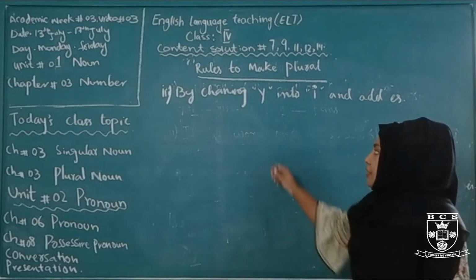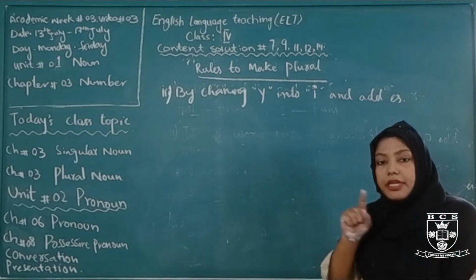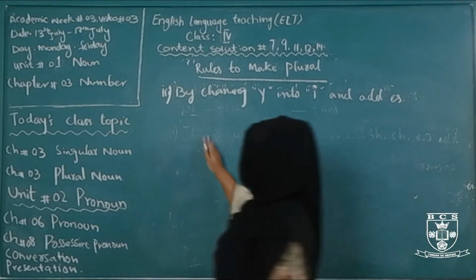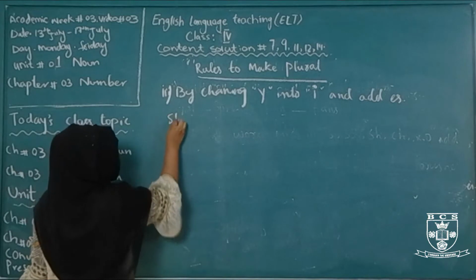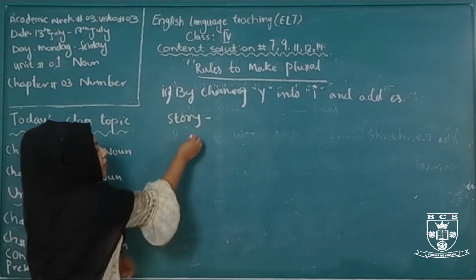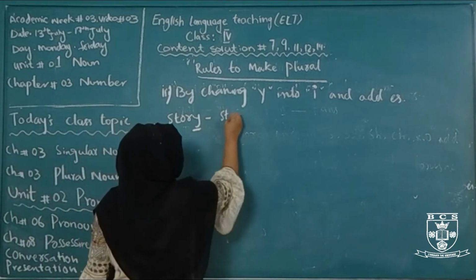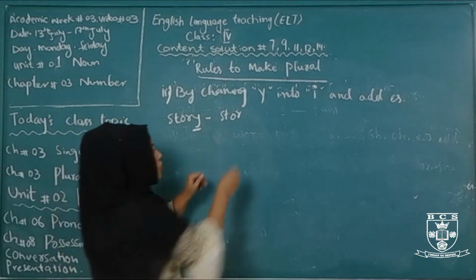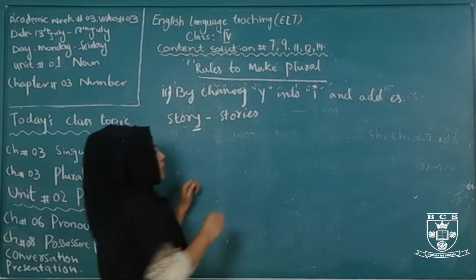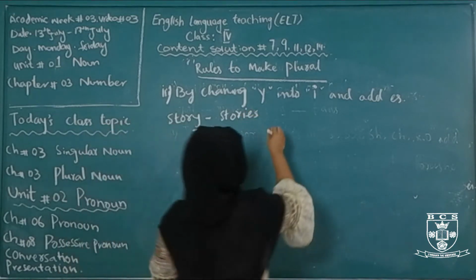By changing y means if the word ends in y, अगर कोई word y पे end हो रहा है, what we do is simply change the y into i and add es to make it plural. For example, story, S-T-O-R-Y. The word story ends in y. What we do, we simply write S-T-O-R, change y into i and add es. To make it plural, it becomes stories.